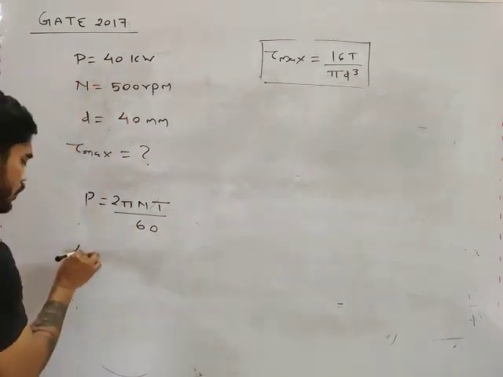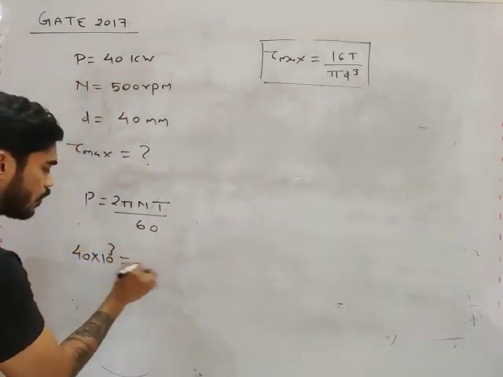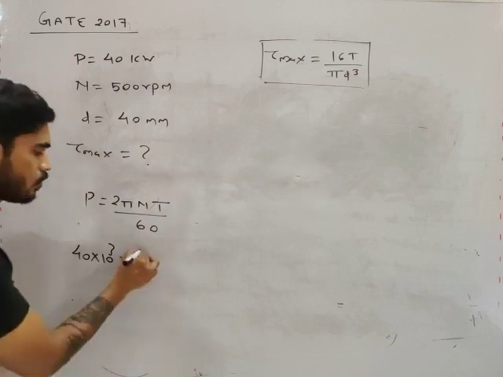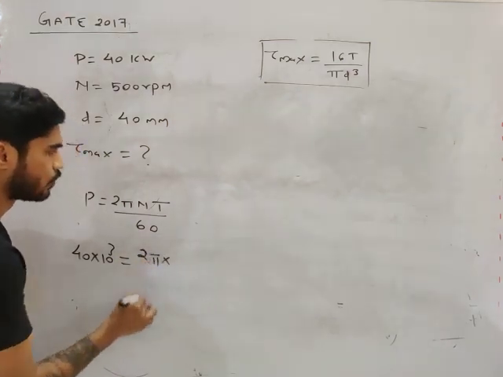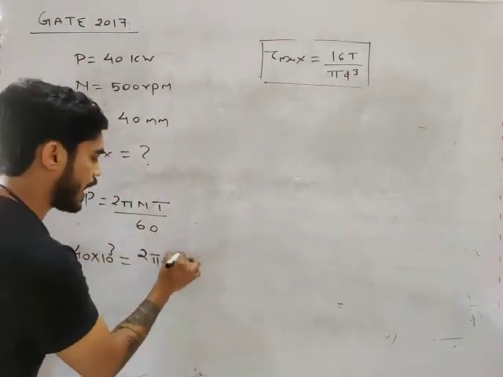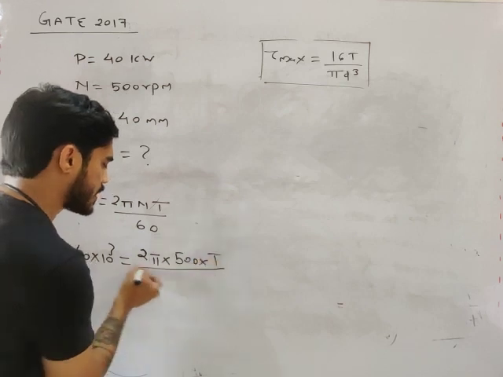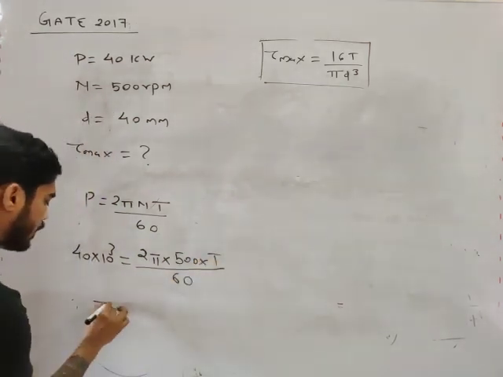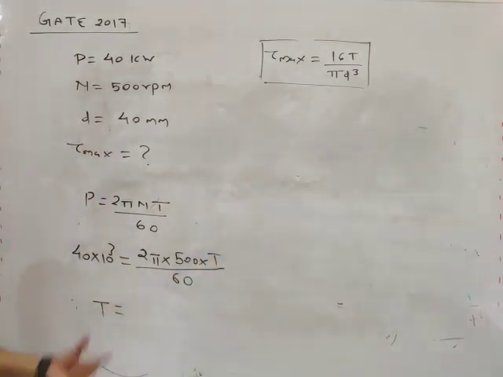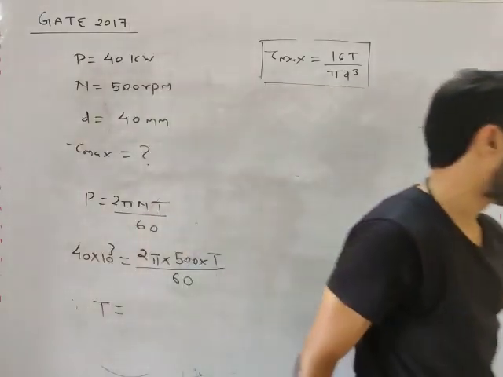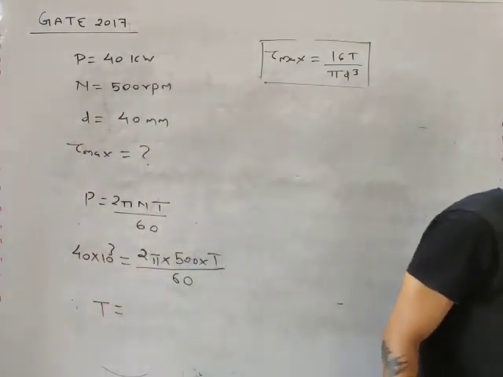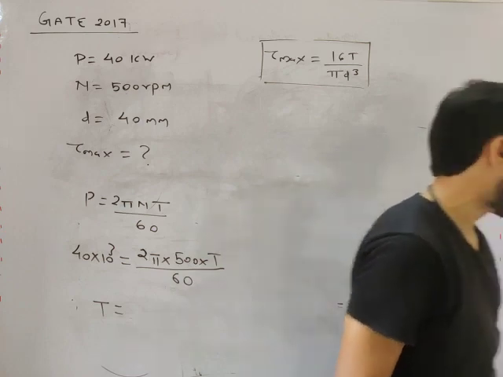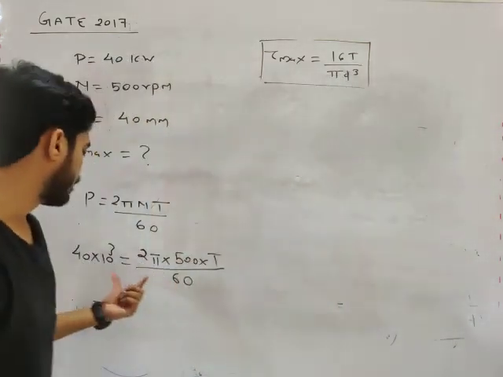Put the power here. So, 40 kilowatt means 40 into 10 to the power 3 equals 2 pi, what is the RPM, my friend, 500 into T divided by 60. So, from here, you will get the torque. How much torque will you get from here? Solve this and find out what will be the torque.